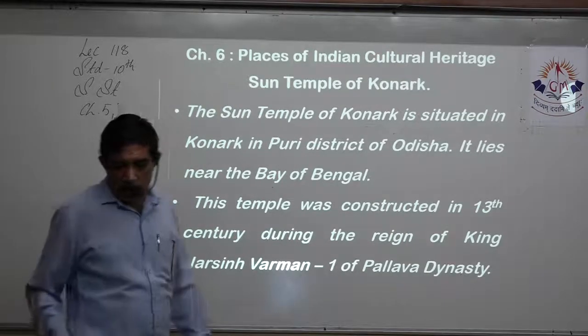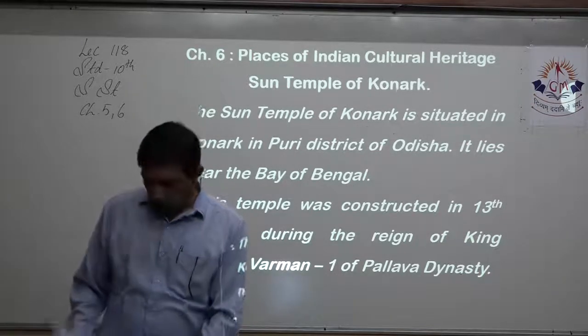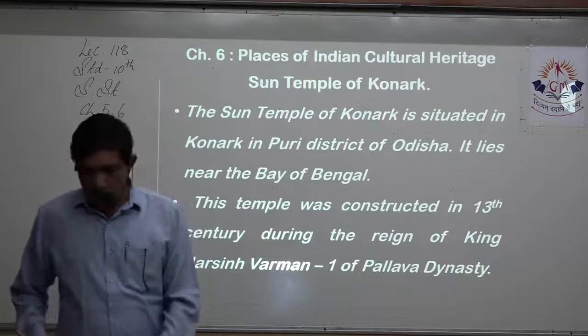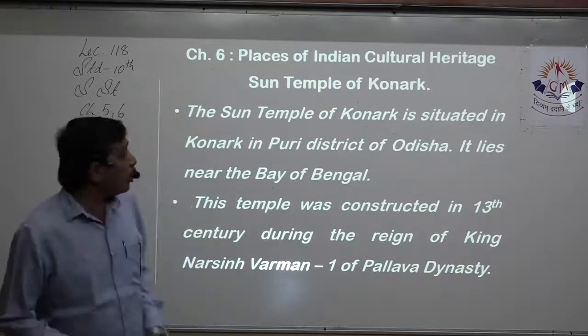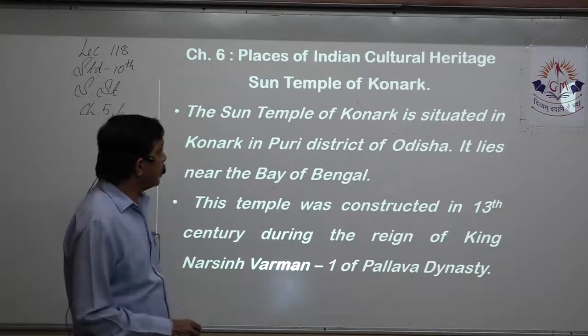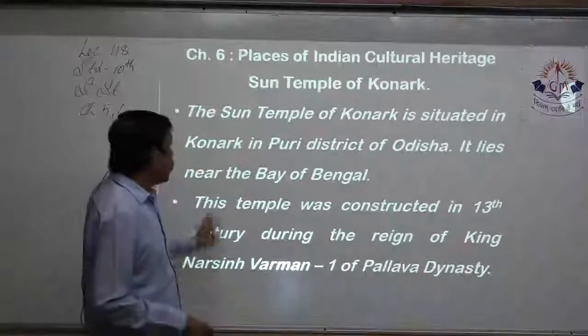Next we have the Sun Temple of Konark. The Sun Temple of Konark, though not that long, can still be asked for 2 or 3 marks. Now, the Sun Temple is situated in Konark in Puri district of Odisha, and lies on the Bay of Bengal.